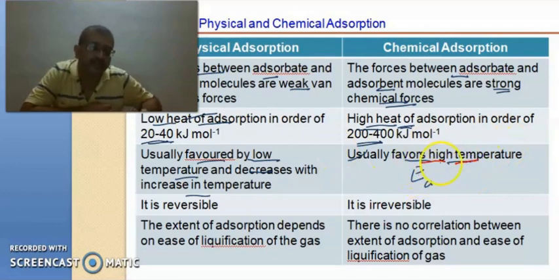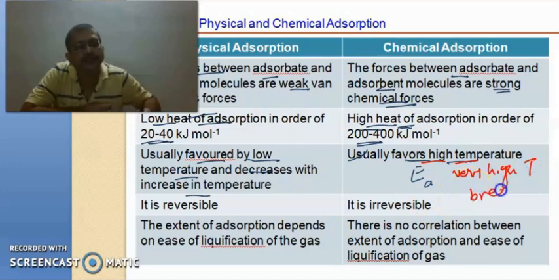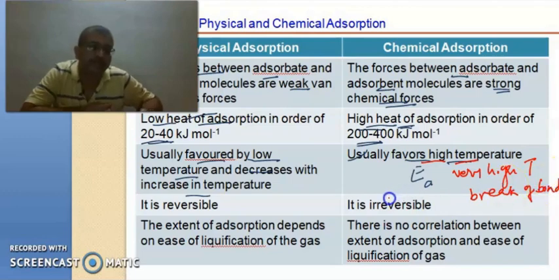So it generally favors high temperatures, but very high temperatures should not be there, as at very high temperature there is a chance that the bond may get broken, and because of that chemical adsorption will decrease. So it is favored at higher temperatures but not at very high temperatures.